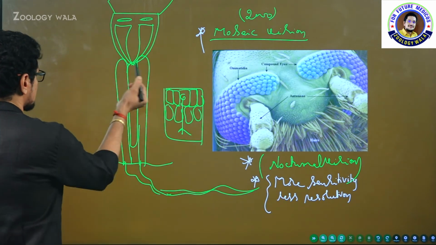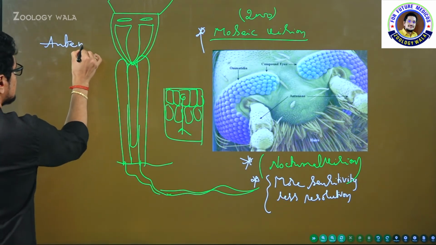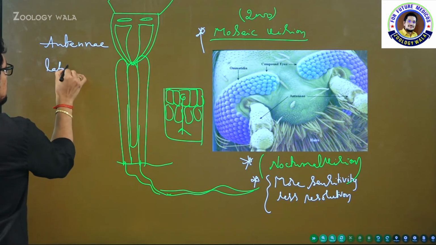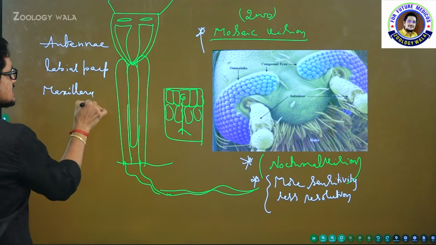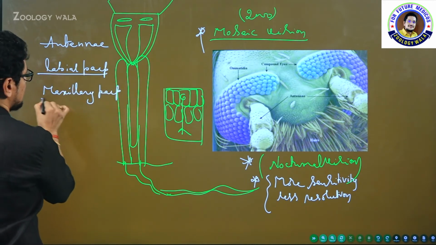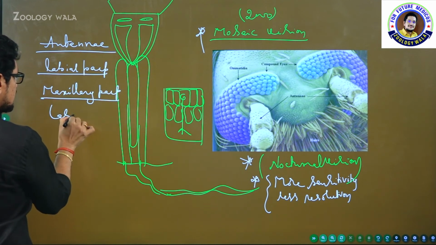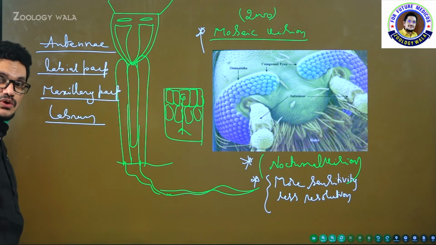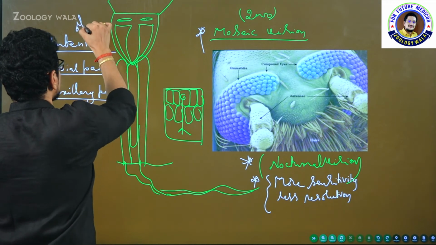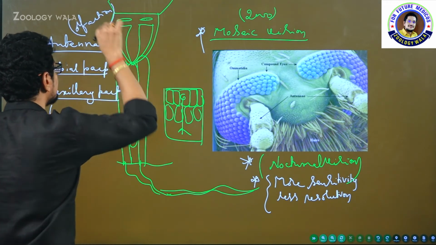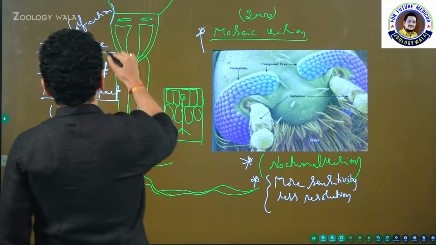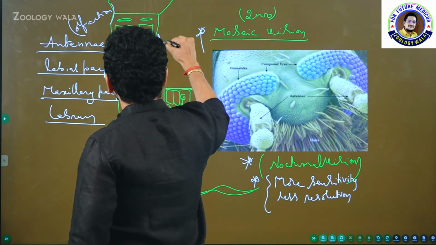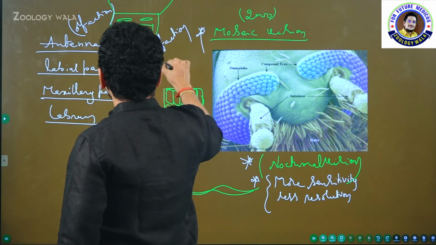And a number of other sense organs are also there. Antennae, this is a sense organ. Labial palp also acts as a sense organ. Maxillary palp, the 5 segmented palp is the maxillary palp, the 3 segmented palp is the labial palp. These are also sensory organs. Labrum is able to taste the objects, so labrum is also a sensory organ. Antennae are useful for olfaction, olfaction means smelling, olfactory receptors. If you want you can write antennae, maxillary palp, labial palp: these are useful for olfaction, olfaction means smell.